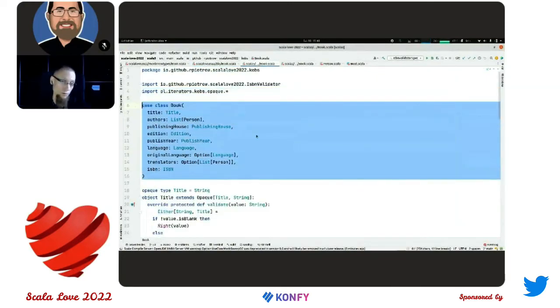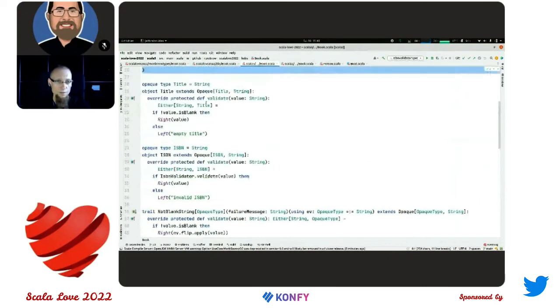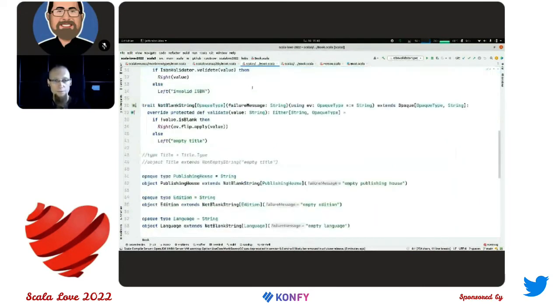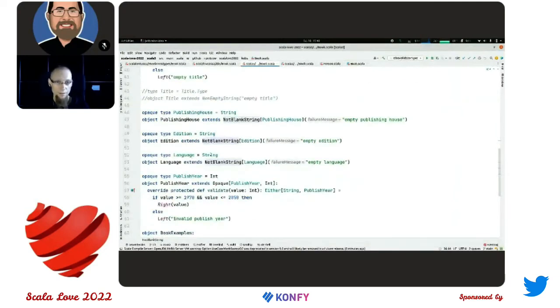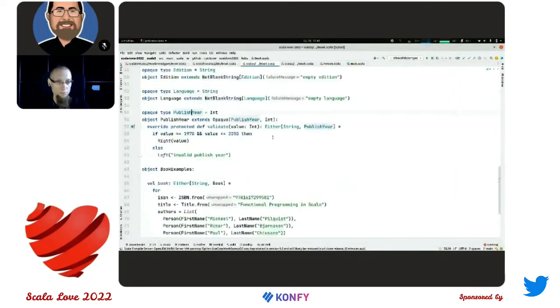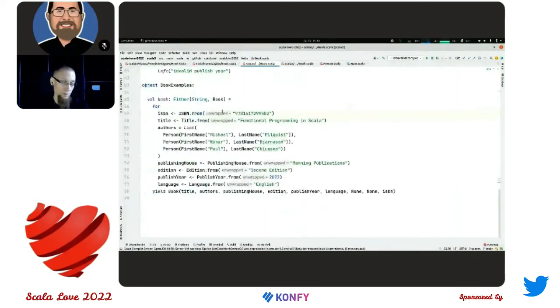Again, we have a book which looks the same. There are title and ISBN types from slides. Also, I have defined here not blank string, which is a trait used for publishing house, edition, and language. I have again a publish year with the same validation here. And when it comes to creating a book, I'm using here a for comprehension. So each field is created separately, and it is composed into a book here. And to be precise, into either an error message or a valid book.